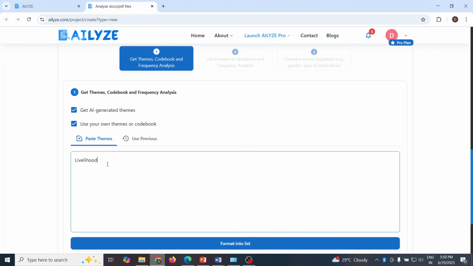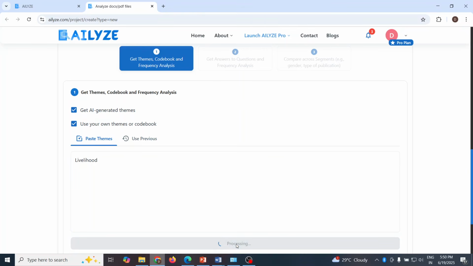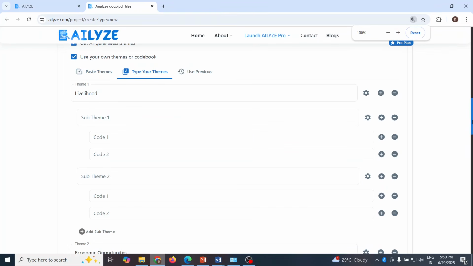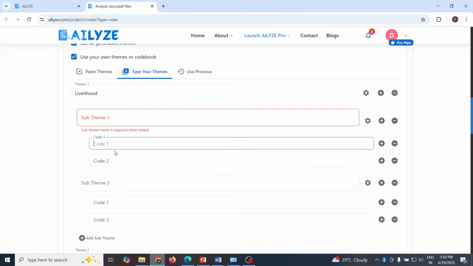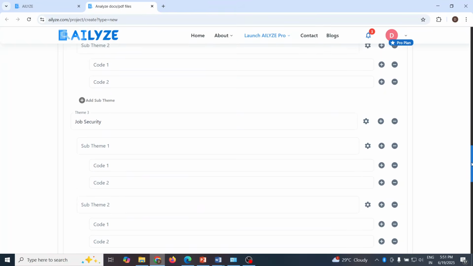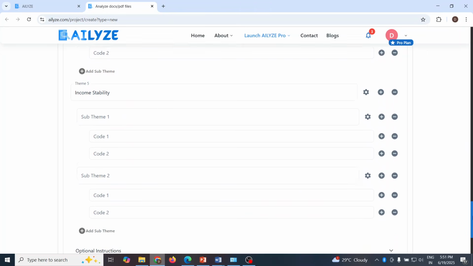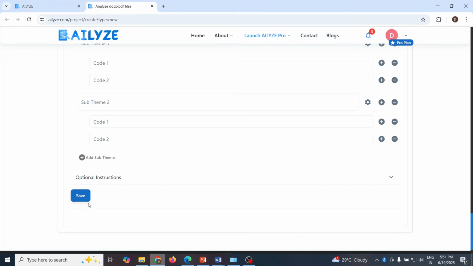Now let's proceed further. Click here, format into the list. Now this is quite amazing. Theme, sub-theme and codes which are to be used, that also can be specified. So let me see if we can proceed from here by pressing a save button. See, we can also specify the optional instructions.